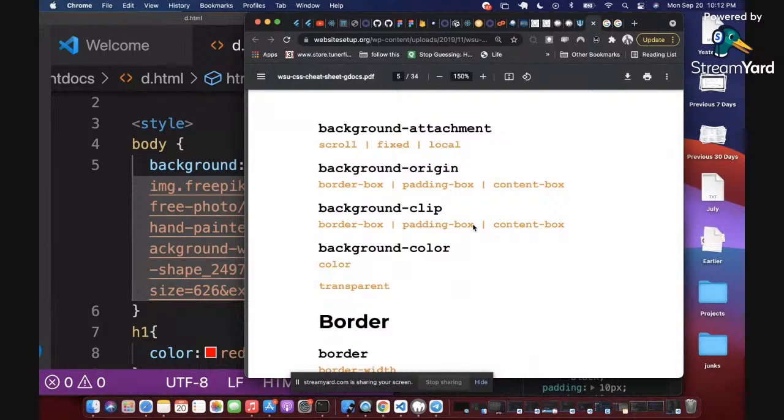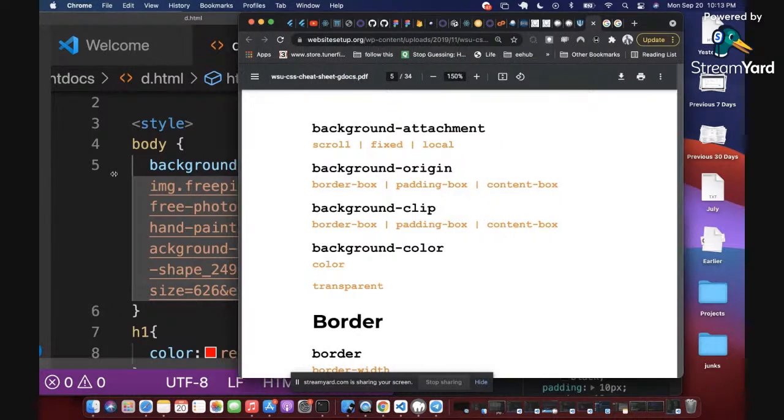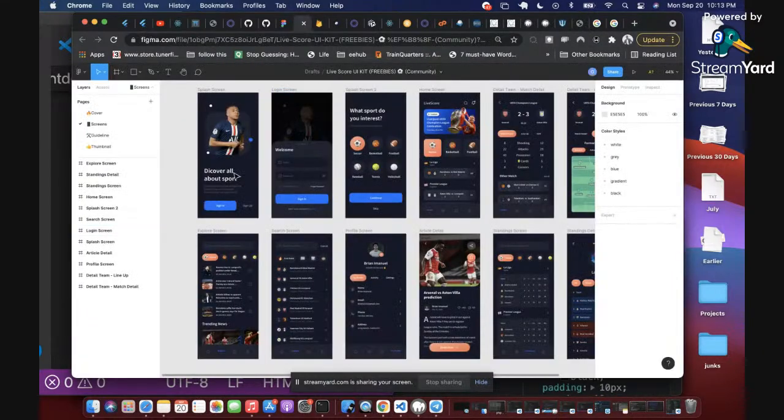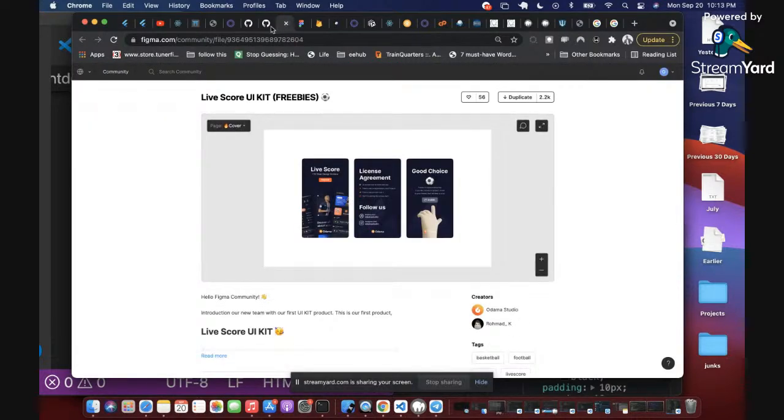You can't know everything at once. It's based on what you need. So for example, you see a design. Let's say we go to a site. Let me open a site. You're now wondering, oh, how do I add this thing? How do I achieve this in CSS? Since you already know the concept that all you need is a selector, whether the HTML tag, the class or the ID, then how do you achieve anything? It's simply based on, say for example, you are looking at this design. Okay, this is a mobile app, for example. Let me see if I can get a website.